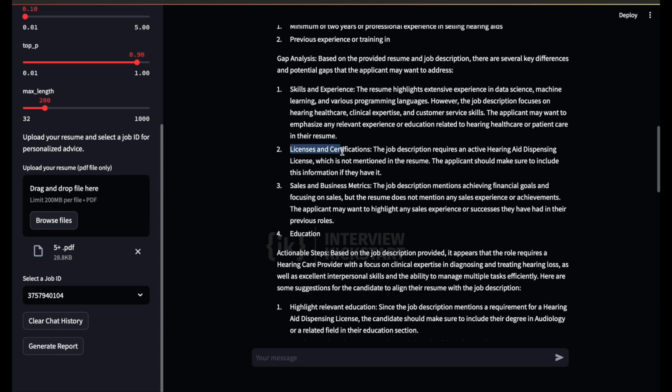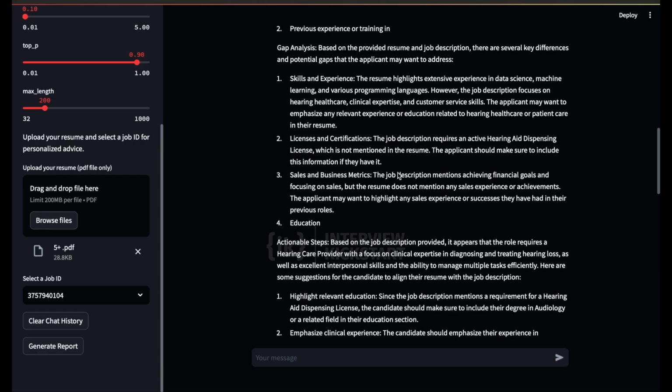Similarly, it goes for the licenses and the certifications, saying that it's not mentioned in the resume, so the applicant should make sure to include this information if they have it. All of these are valid points, which would definitely help the user in case they do want to make the switch.